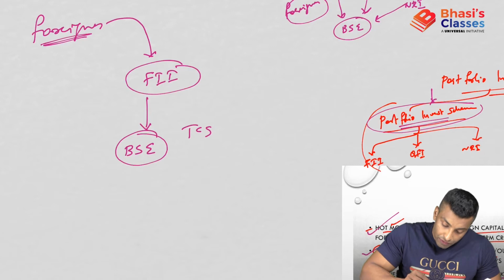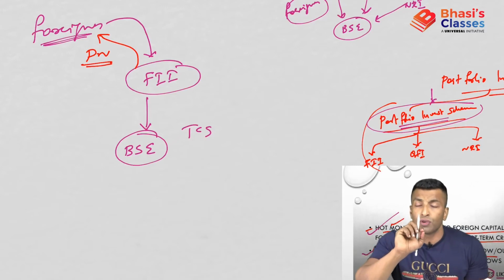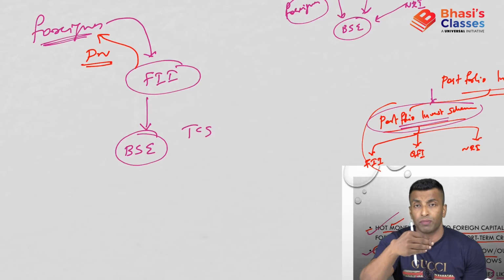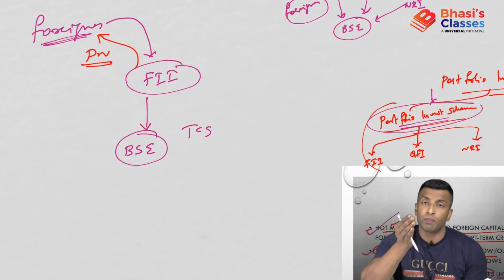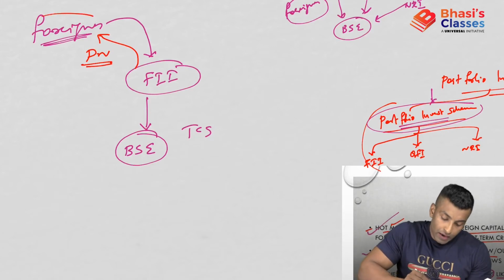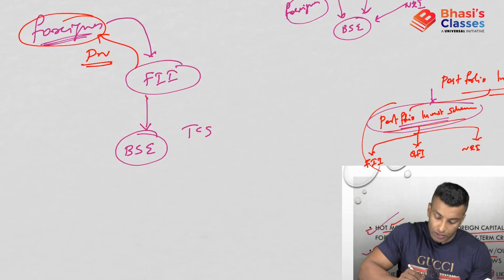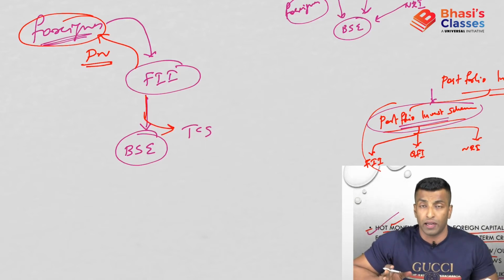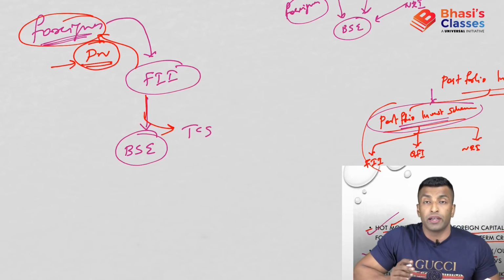Okay, so they will give the money, whatever is required, and FIIs will issue participatory notes. So the share is with whom? The share is actually with FIIs, which they have bought from the BSE or NSE or Indian stock exchange, and they will issue participatory notes to the foreigner. In that way, the foreigner will give the money, and that money will actually reach this company. So the Indian company is getting the money, and these participatory notes are actually a derivative security.